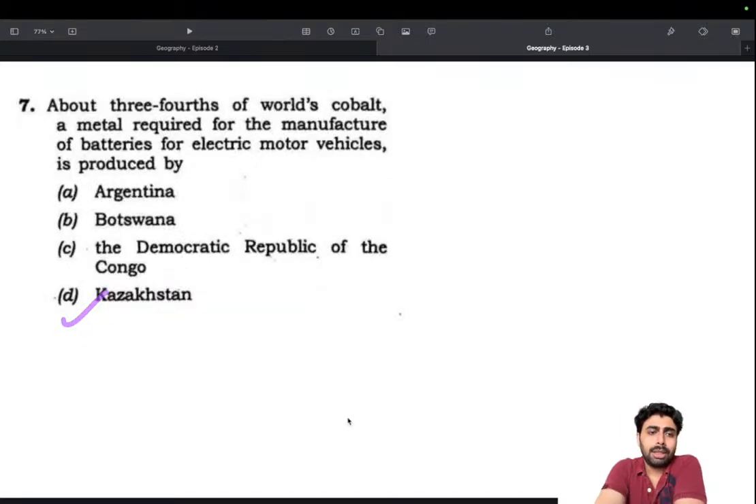Moving on, next question. About 3/4 of the world's cobalt, a metal required for the manufacture of batteries for electric motor vehicles, is produced by... We know that. I think I told you yesterday itself the answer to this question. But we could try eliminating options a bit.